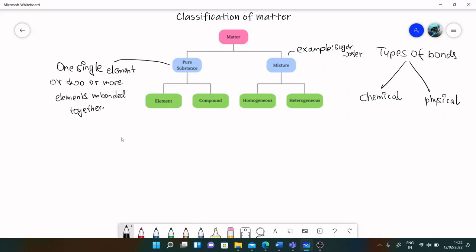Now, as we discussed, there can be two types of pure substances: elements and compounds. For example, hydrogen is an element, while water is made up of oxygen and hydrogen, which will be a compound.